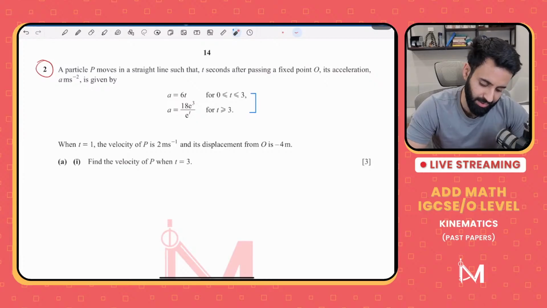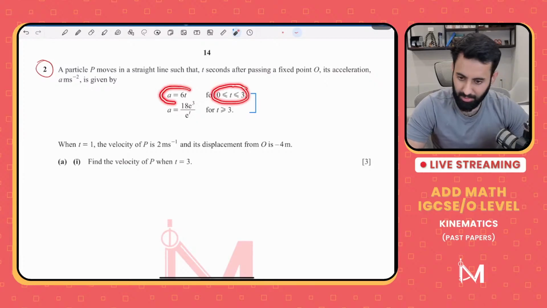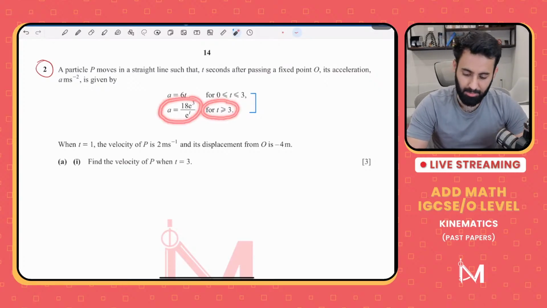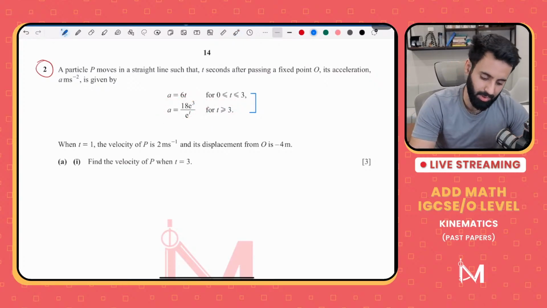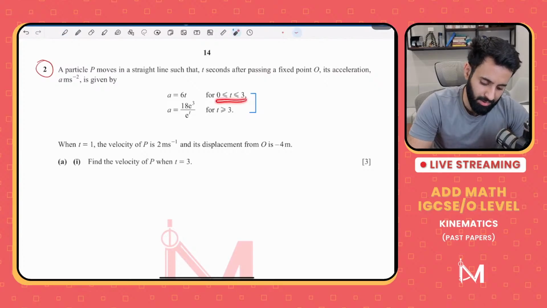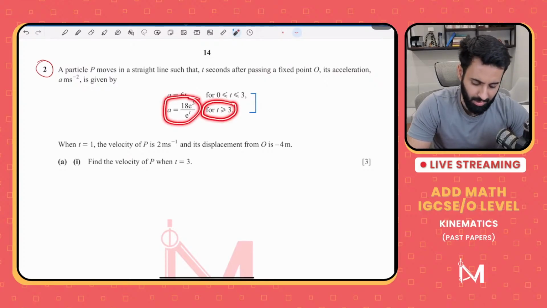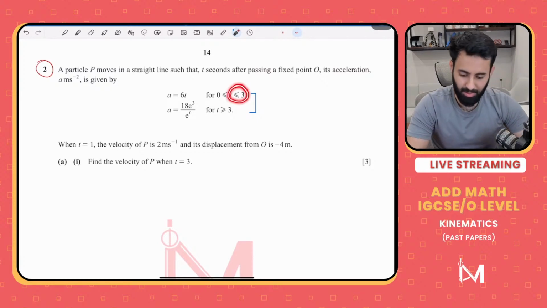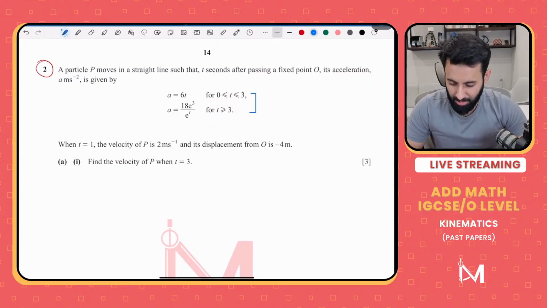For the first 3 seconds, the acceleration can be calculated by this equation, and for t greater than or equal to 3, we use the other equation. I repeat, for any value of t between 0 and 3 inclusive, we use this equation, and for any t greater than or equal to 3, we use this one. Since 3 is common to both, it doesn't matter which one you use, you'll get the same value.